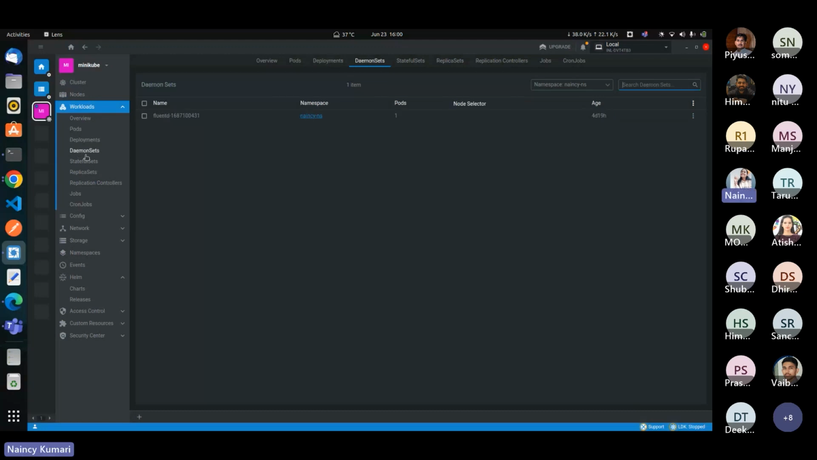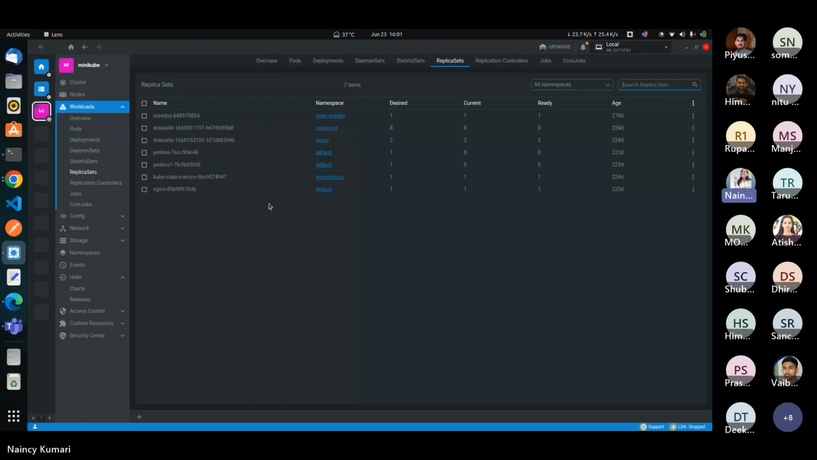Let's move towards the daemon sets. So one daemon set, as you can see here inside my namespace. So overall, there are 3 daemon sets. These are the options for daemon sets that we can perform. Moving towards the stateful set, we can see here the list of stateful sets, its namespace, the pods, replicas, and its age. The same options that we get for stateful set.